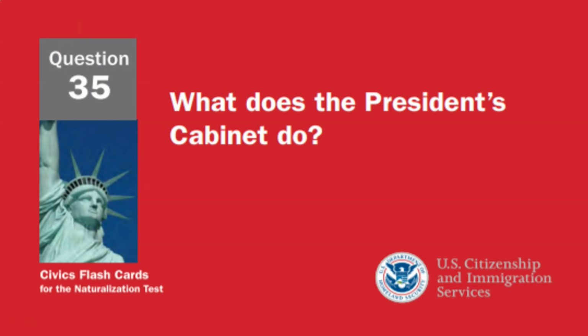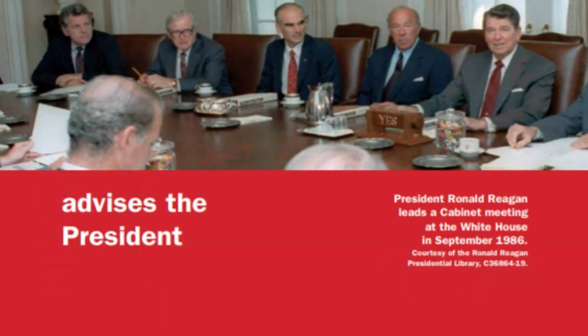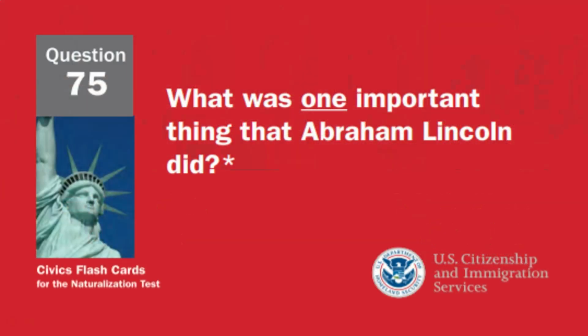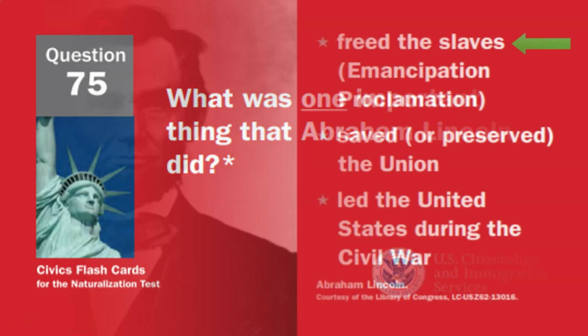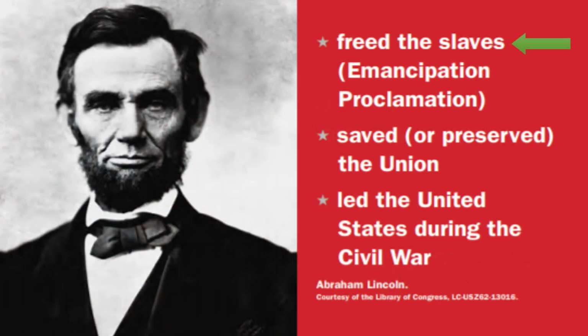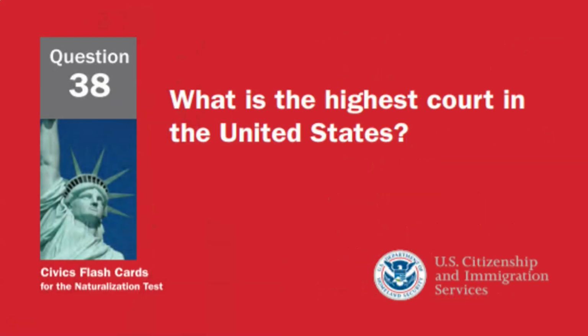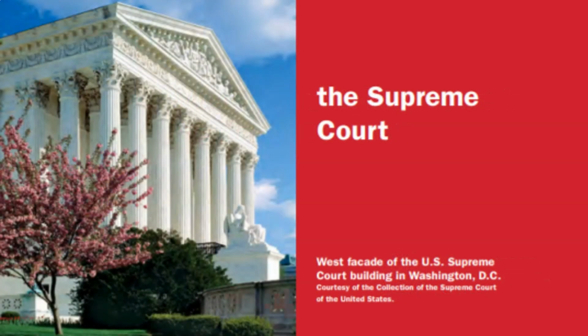What does the President's Cabinet do? Advises the President. What was one important thing that Abraham Lincoln did? Free the slaves. What is the highest court in the United States? The Supreme Court.